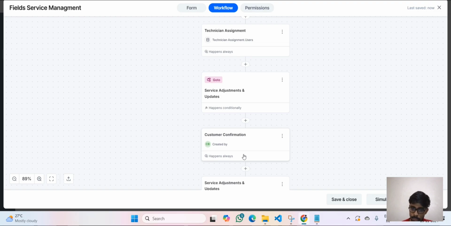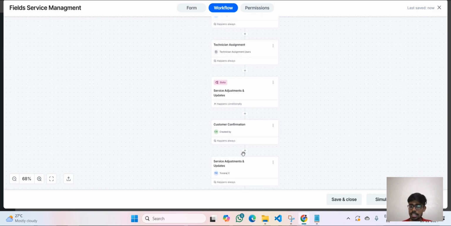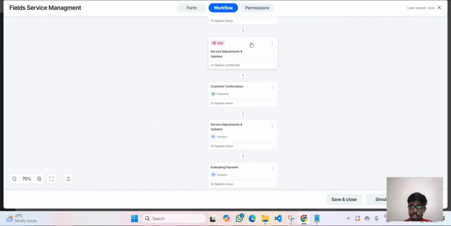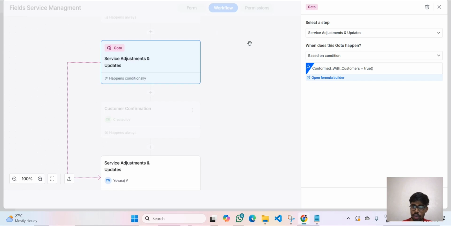Once the customer has given this or the customer is verified, then it comes to the service adjustment place. The reason why I have given a go-to function is that if he has already confirmed with the customer, then you don't need to go and confirm with the customer again.